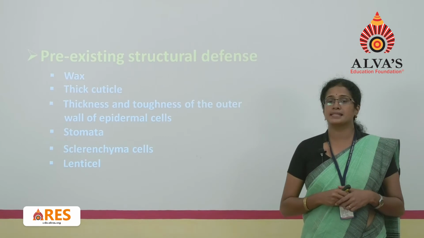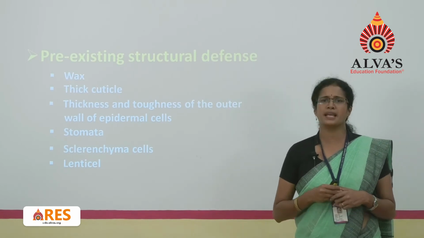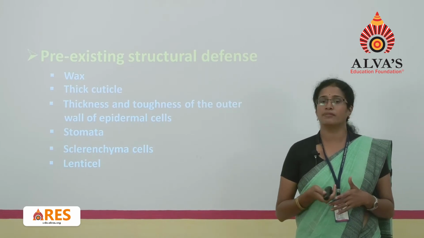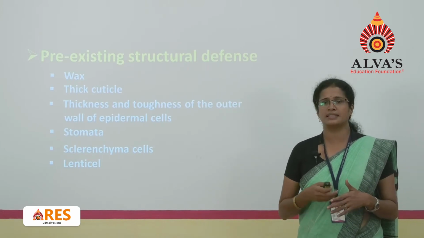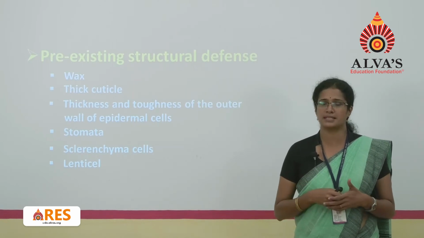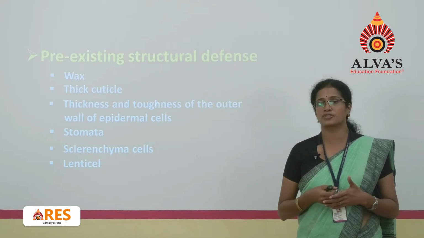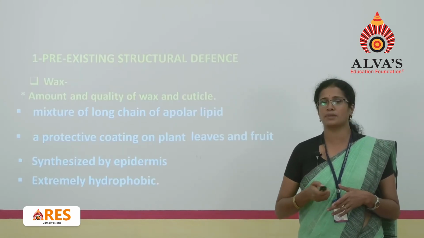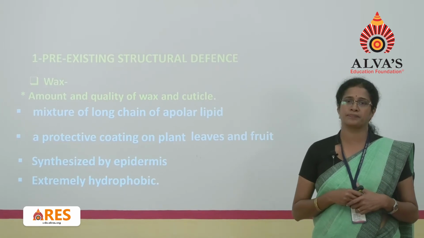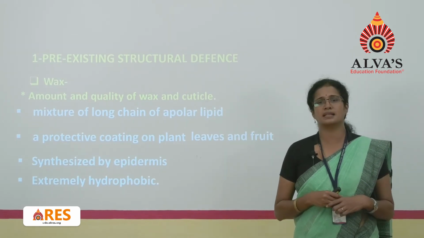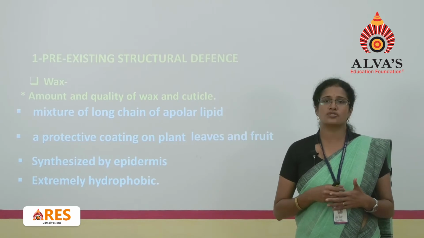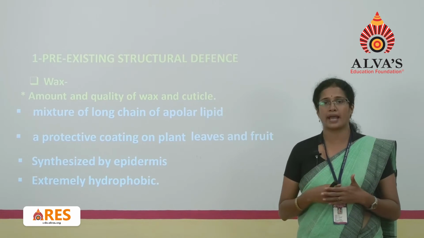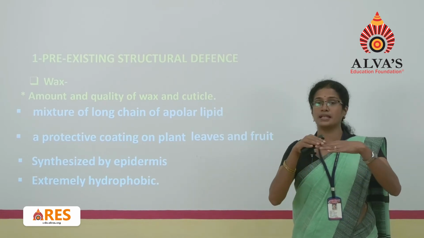In pre-existing structural defense mechanism, there are different plant structures which act as barriers. The first one is wax, the next one is the cuticle, then the thickness or toughness of the epidermal cells, the natural openings like stomata and lenticels, or the sclerenchyma cells. We will study them one by one. The first one is wax. As you all know, wax is a thick layer which consists of a mixture of long-chain lipids. This wax is present as the outermost layer in the cuticle.